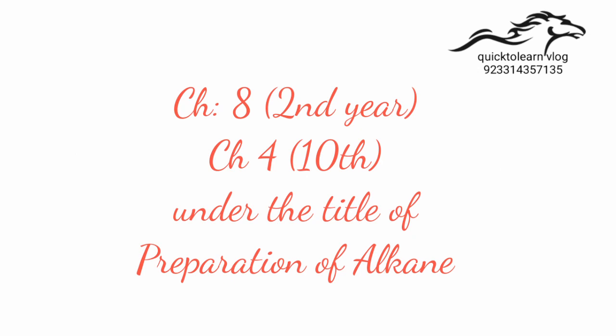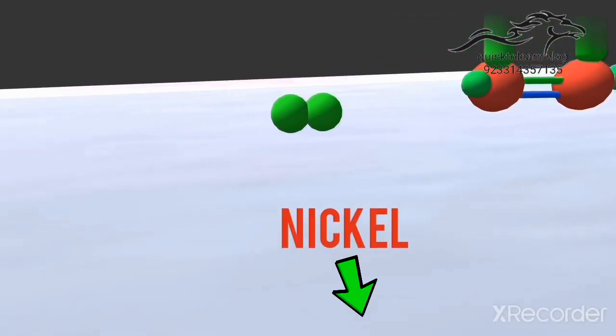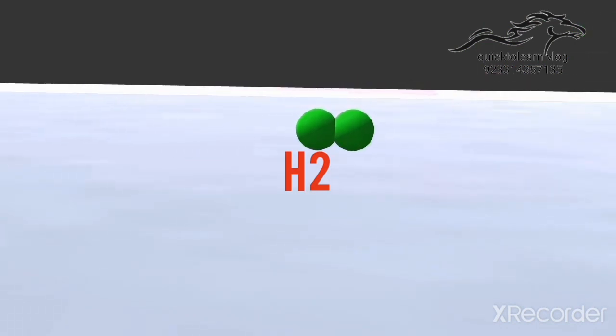Bismillahirrahmanirrahim. This is the preparation of alkane from alkene by hydrogenation. The process is carried over the metal surface, nickel or platinum.